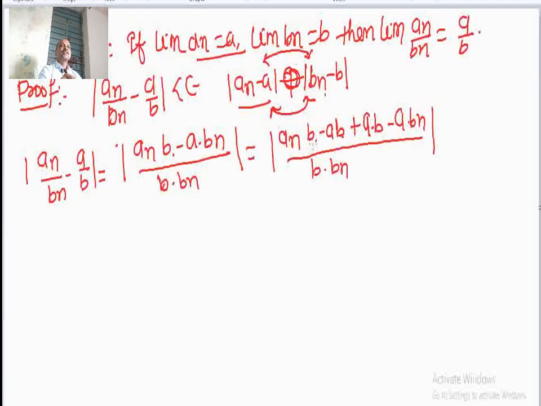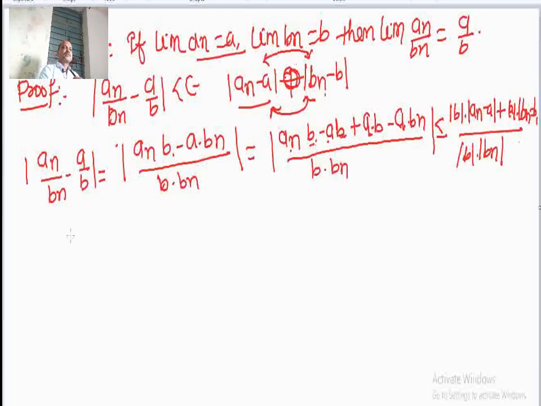Now easily we can take b as common in these two terms and a common in these two terms, and directly I can write this as mod b into mod of an minus a plus mod of a into mod of bn minus b, divided by mod b into mod of bn.